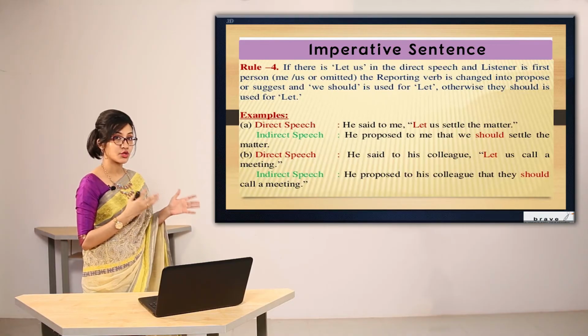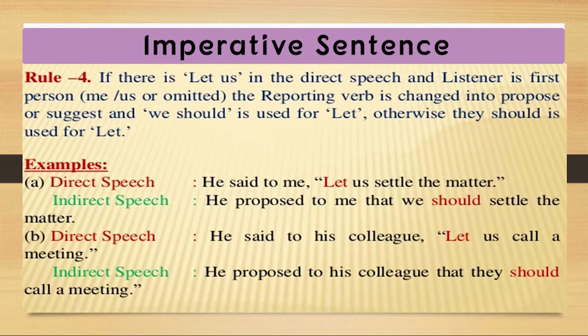Let's look at the example to clarify this thing. He said to me, let us settle the matter. So someone is giving a proposal. It is a proposal. For that reason, we have used the verb proposed. He proposed to me that we should settle the matter. So should has been used here because we have let us.